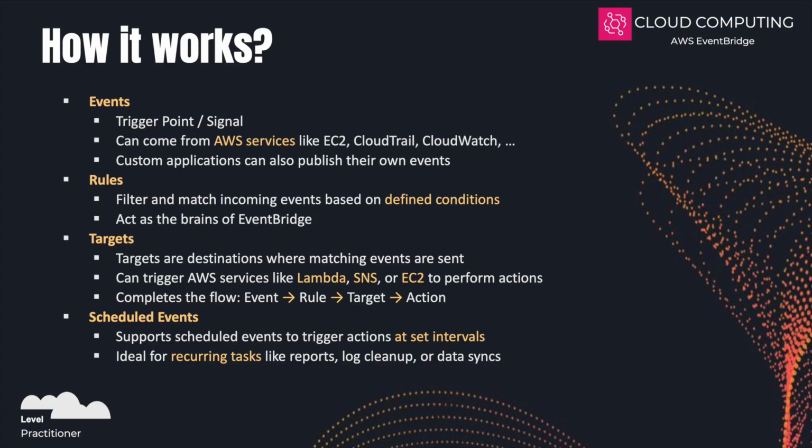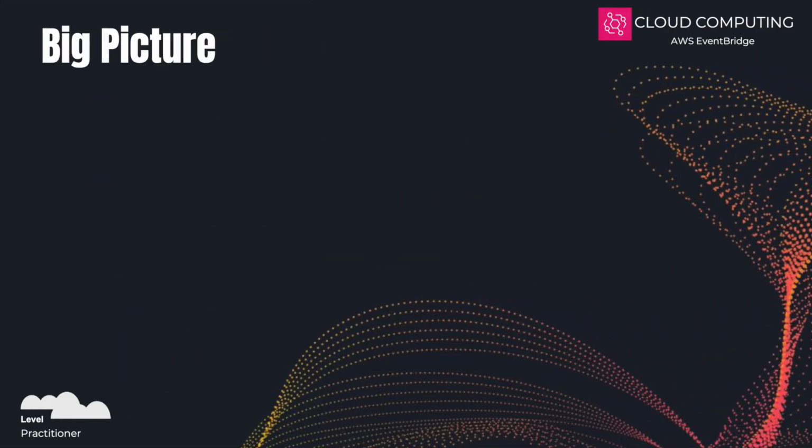You can think of it like setting an automated reminder, but instead of nudging you, it nudges your applications into action on schedule. This setup makes EventBridge flexible. It listens for changes, applies your rules, takes action through targets, and can also run things on a clock when you want predictable behavior.